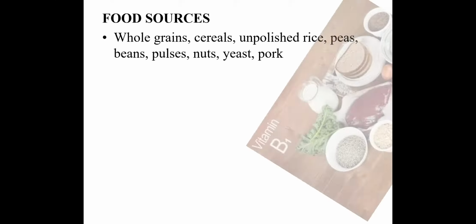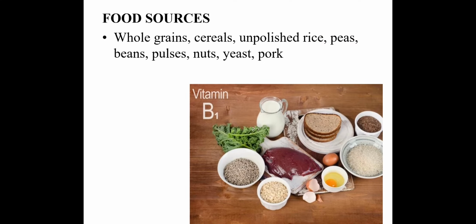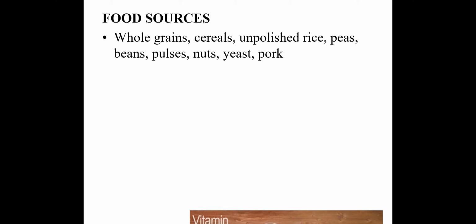Next are the food sources of vitamin B1. They are whole grains, cereals, unpolished rice, peas, beans, pulses, nuts, yeast, and pork.